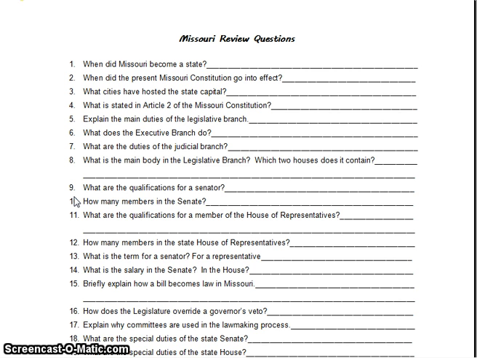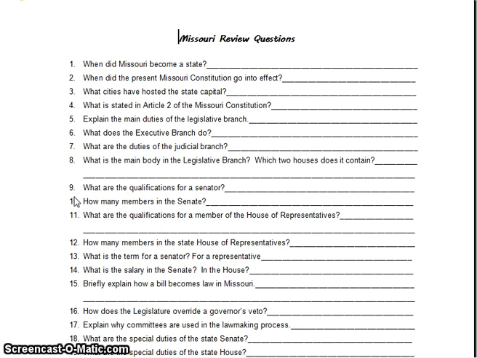Question number 12, there are 163 members in the Missouri State House of Representatives, 163. Question 13, a term for a senator is 4 years. A representative's term is 2 years. What is the salary of a rank and file member of the Missouri Senate and the Missouri House? It's just a little bit over $35,000 per year. You can see that in the PowerPoint that I handed out. I don't have those notes right in front of me, but it's $35,000 a year.